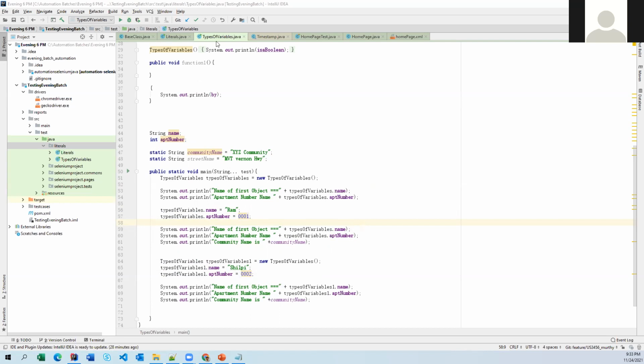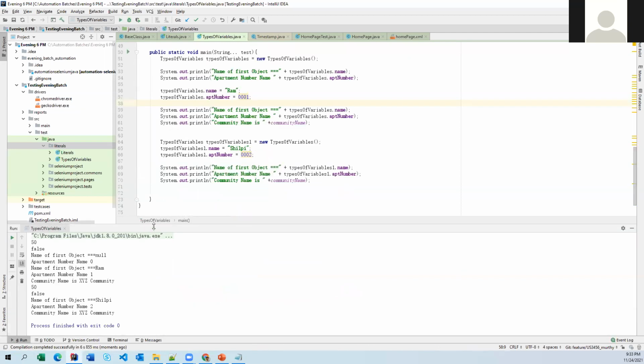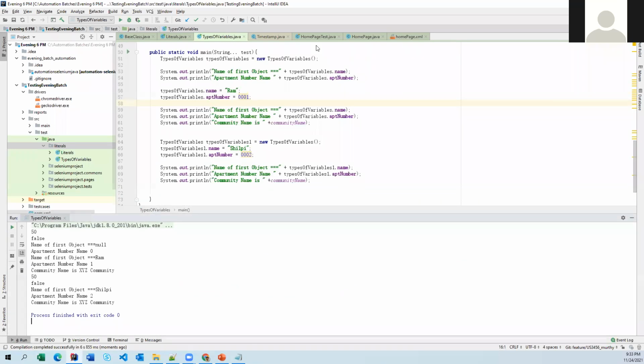Now let me run this one, the main method. When I run the main method, the values are going to change for each and every statement. If you notice here, first, the name of the first object is what it is printing. It is giving null. So why? Because for string, the default value is null if we don't declare anything here.